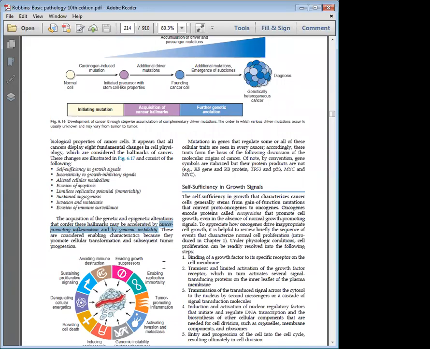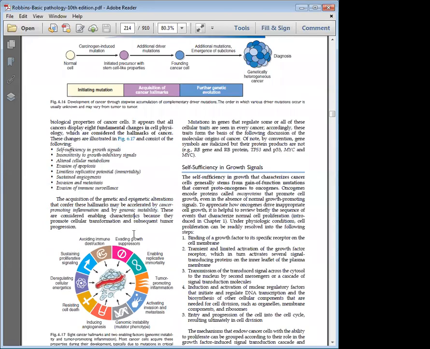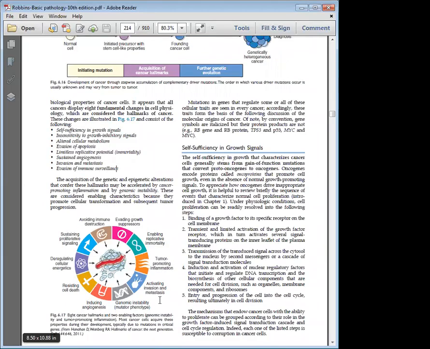Cancer promoting inflammation means the inflammation present at the site can give chemokines and cytokines which can promote the growth of the cancer cell. Genomic instability is due to continuous mutations happening inside the tumor cell. It keeps the tumor cell proliferating without any stoppage. So these are the important hallmarks for any cancer to grow. It is given in this flowchart which we have already discussed.